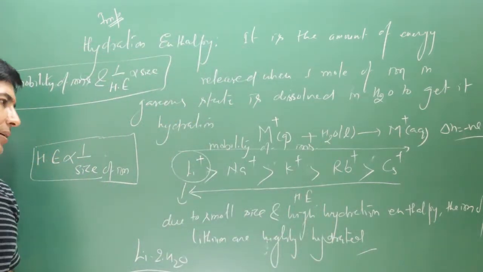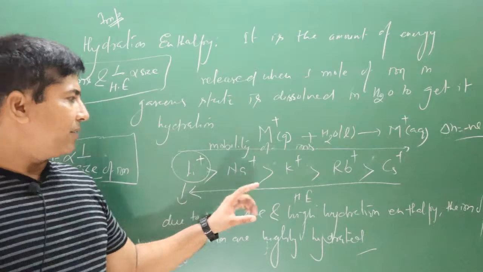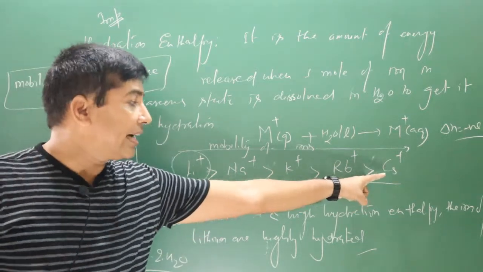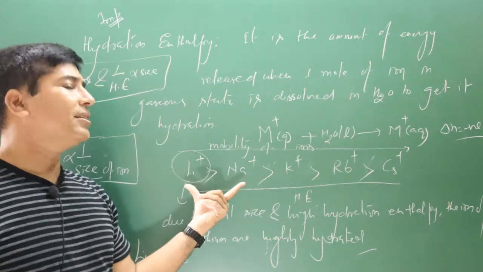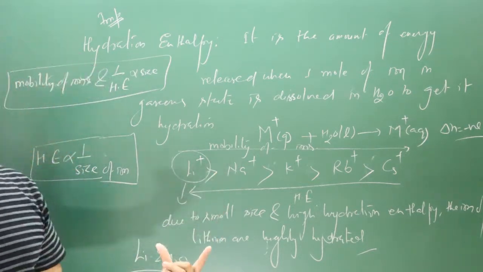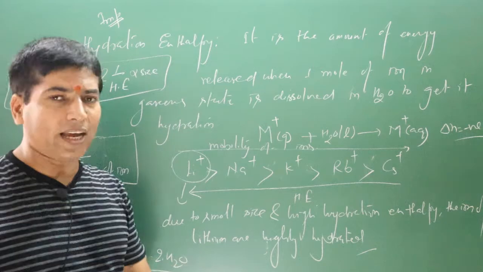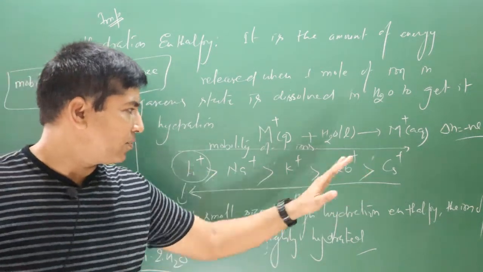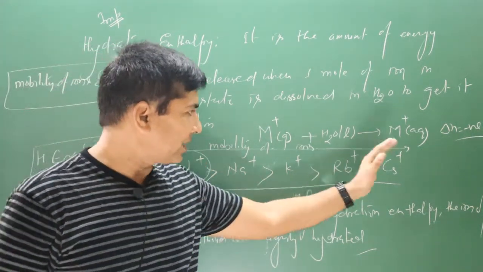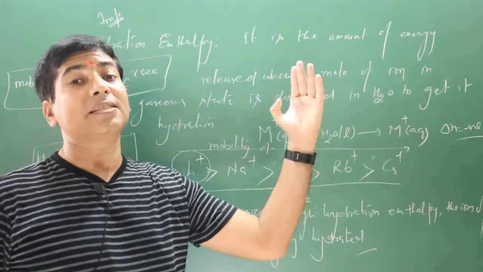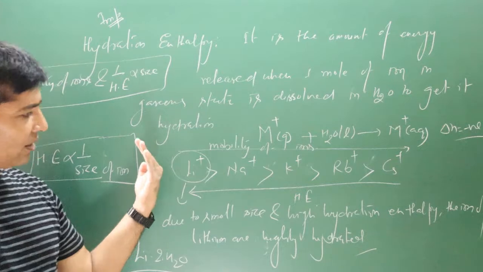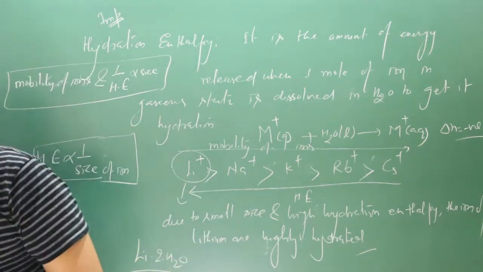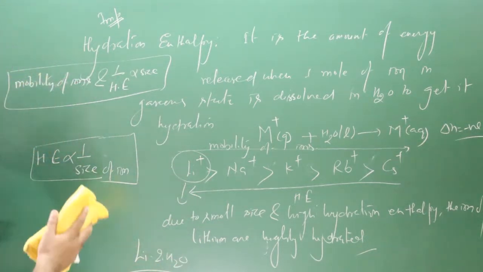Because size is increasing, but they become light molecules because they are less hydrated. These metal ions are highly hydrated, which is why their mobility under the influence of an electric field is very less. So this is the reason mobility of ions is increasing from left to right, and hydration enthalpy, since it is inversely proportional to size, is increasing from right to left. Now let's move on to the next property.